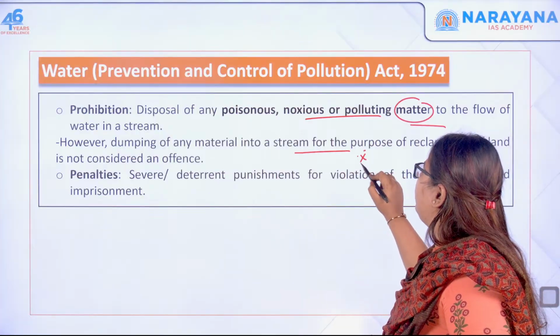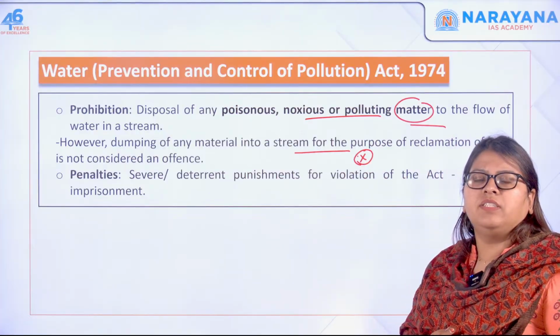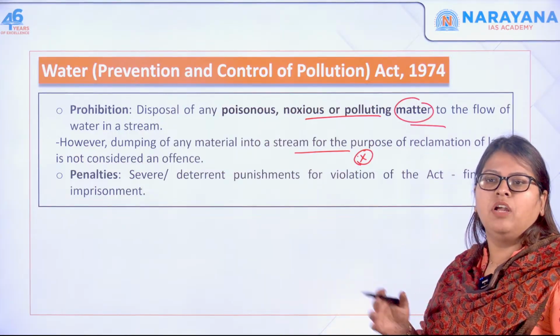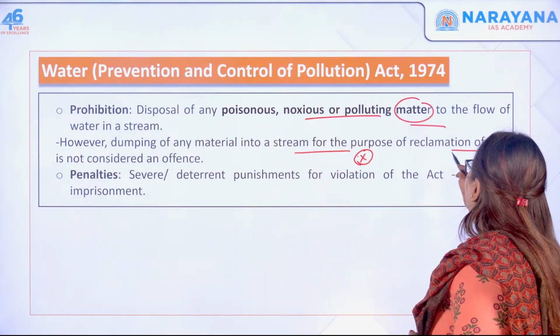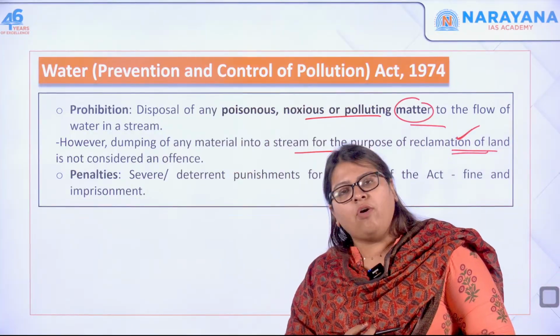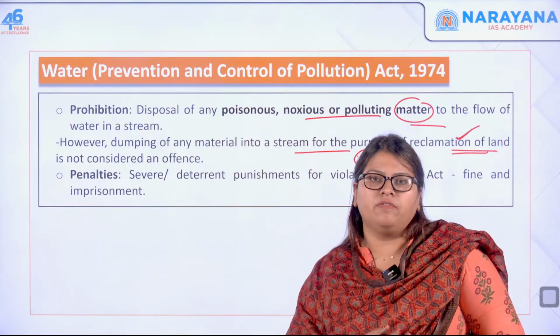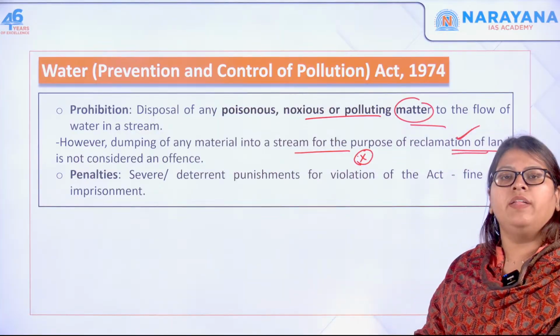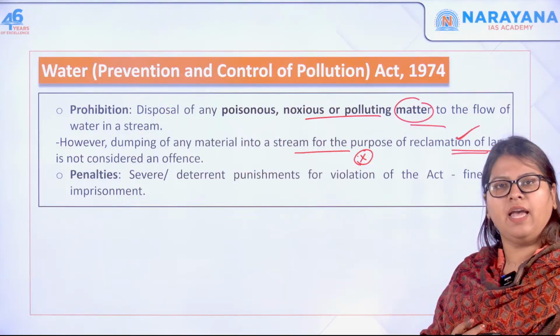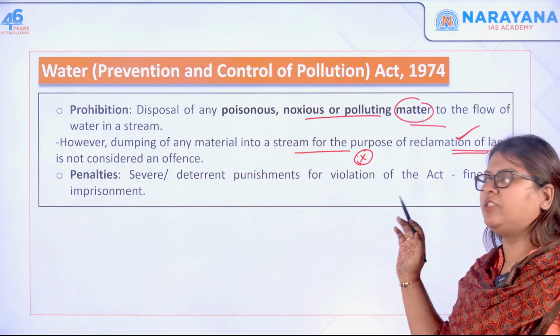Is dumping any substances for the reclamation of water or land considered an offense under the Water Act of 1974? You need to know that no, it is not condemned under the act, and it is allowed for the reclamation of land.